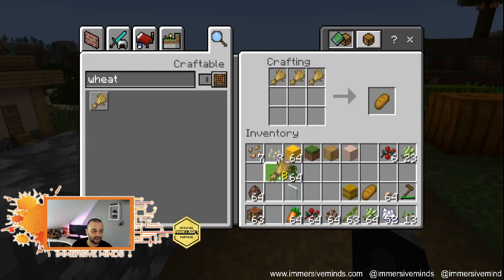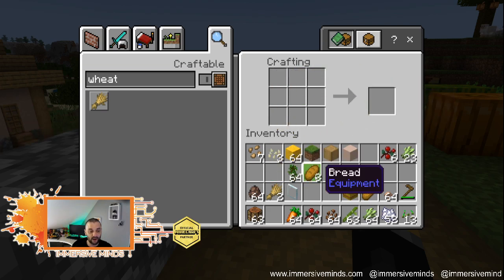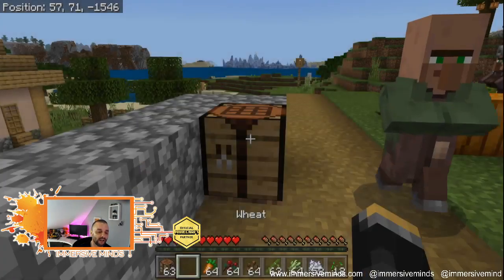So let's see how many we get out of there. So let's just put all of these in, and that leaves us 2 extra. So that only gave us 3 pieces of bread. So that was 10 crops of wheat gave us 3 pieces of bread with 2 wheat left over, which we can't make bread with. So we have to plant again, so we need more seeds, and so on and so on and so on.